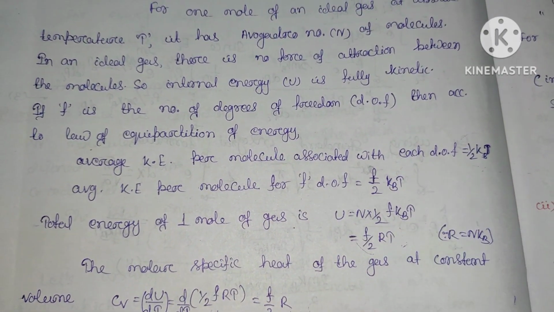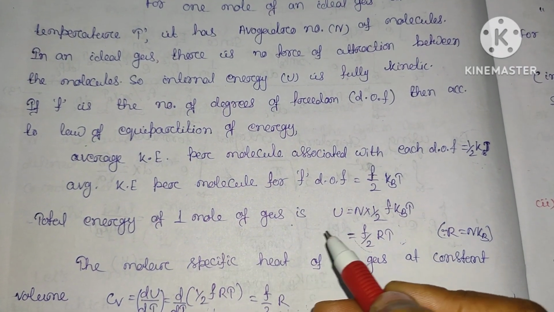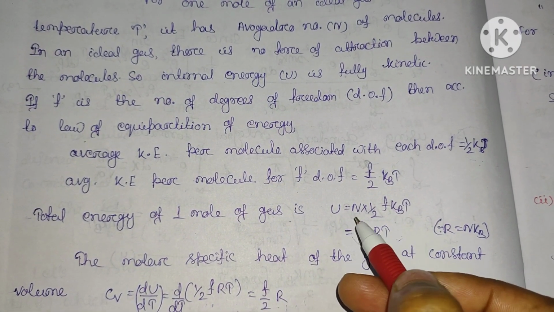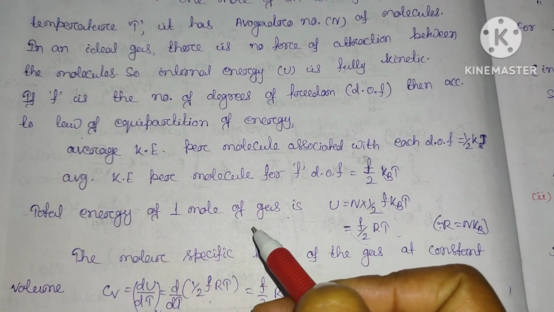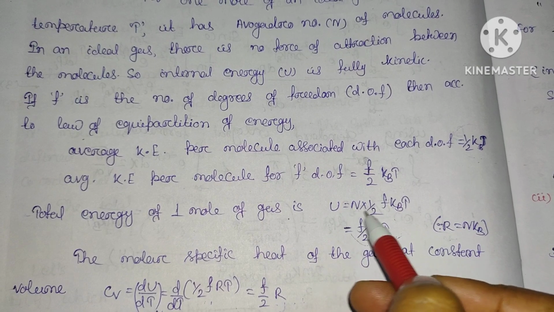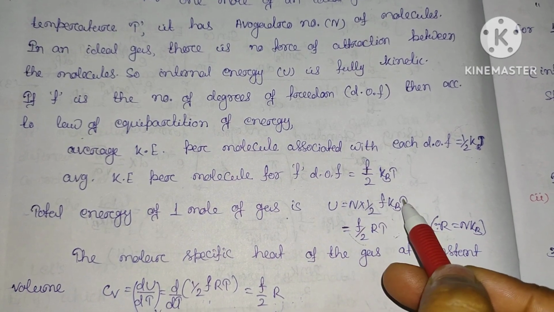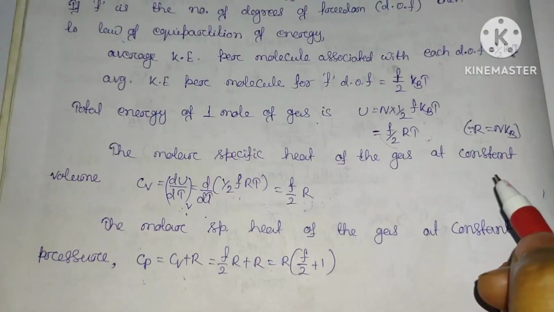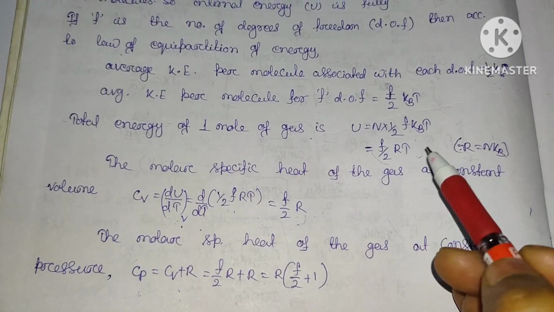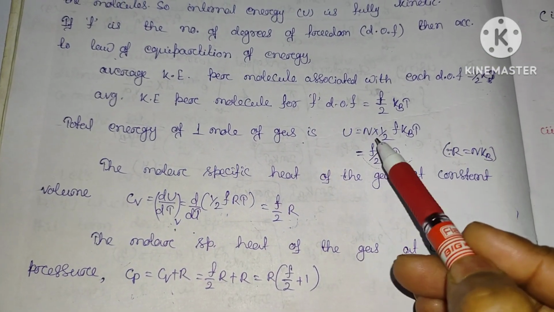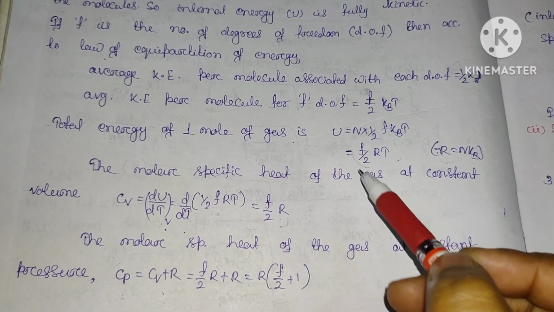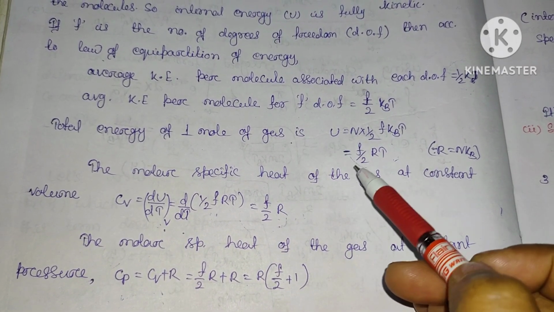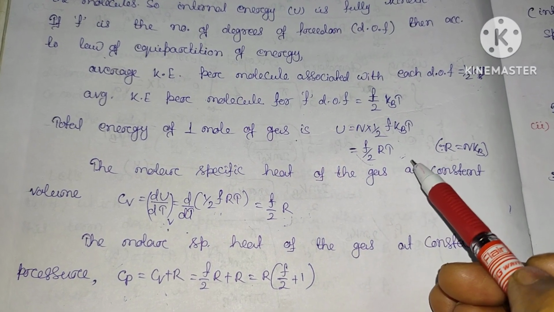So the total energy of 1 mole of gas is U equal to N into half F kT. Since R equal to Nk, in place of Nk we have just substituted R. So the total energy U equal to F by 2 RT.